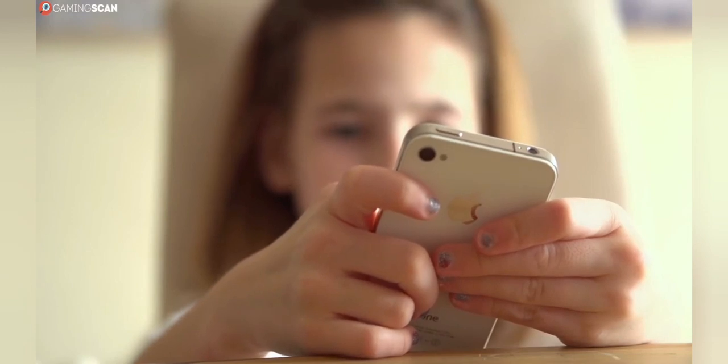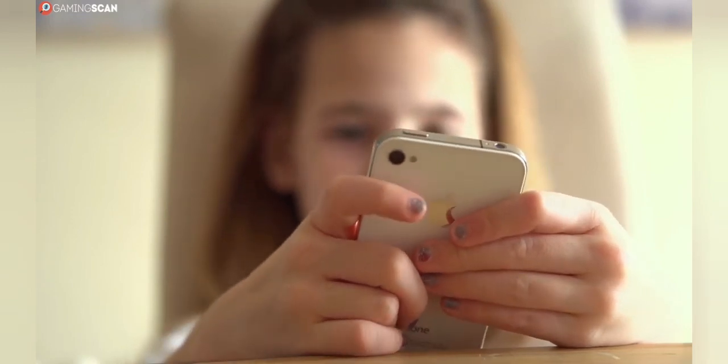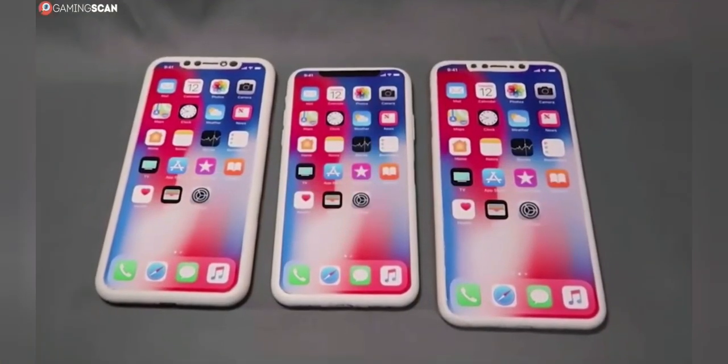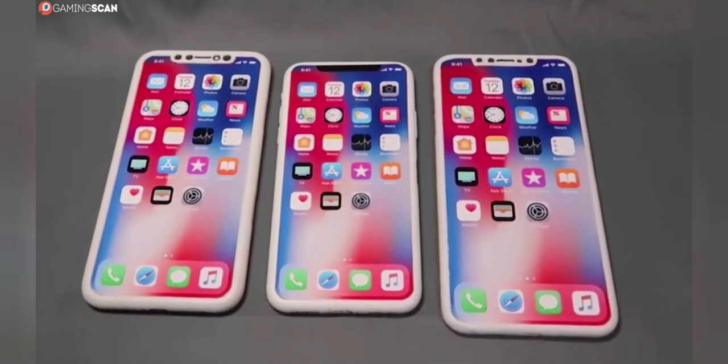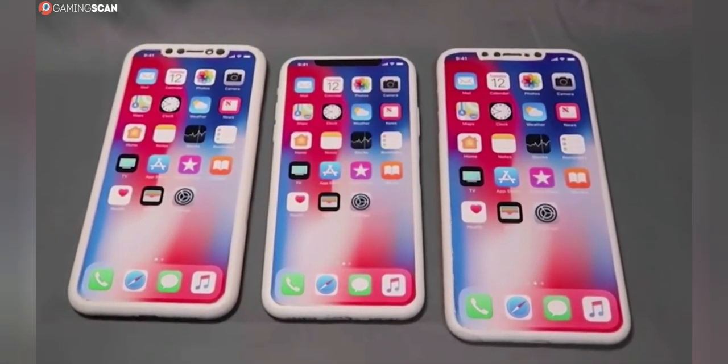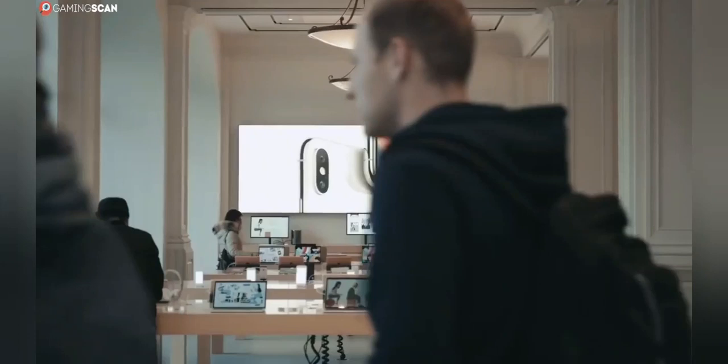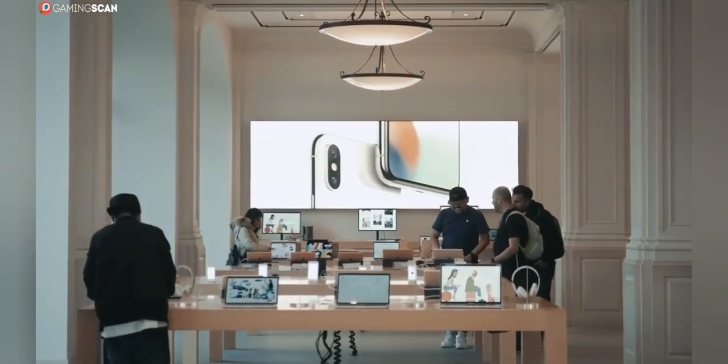The next category we'll be taking a look at is variety, device variety to be precise. Since all iPhones are manufactured exclusively by Apple, there isn't much variety to be found. There would be a big jump in design every few years, such as with the latest leap from the iPhone 8 to the iPhone 10, but otherwise you pretty much know what to expect from iPhones year after year.